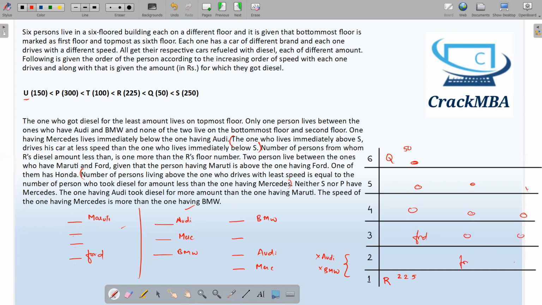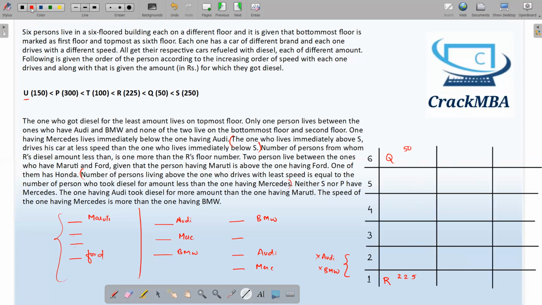Maruti, two gaps, then Ford. Maruti, gap, and Ford. So we will have only three cases with this. Only three cases. Whereas if we take either of these two, we will have multiple cases, more than three. So we will not take this data; we will use this data. It itself has two separate cases, and with these two we will have more cases, around 5-6 cases. So we will not use this data as of now. We will see this one. From here we will make three cases, as I have seen.